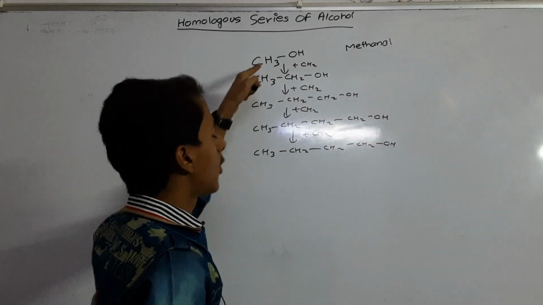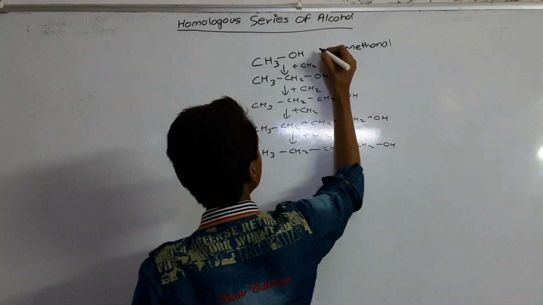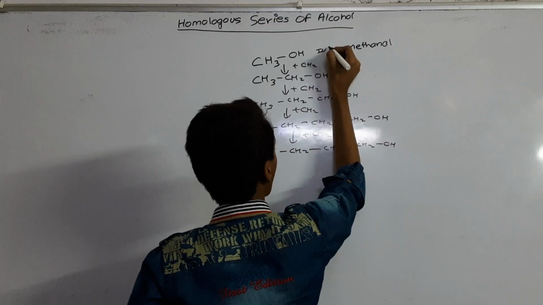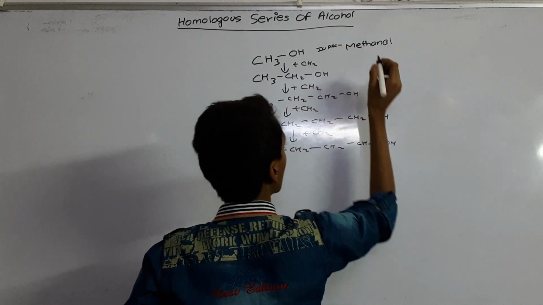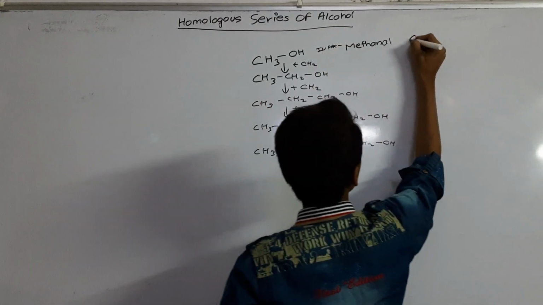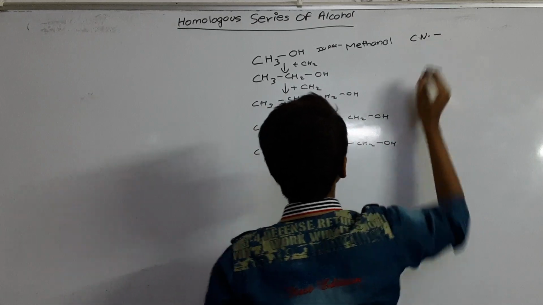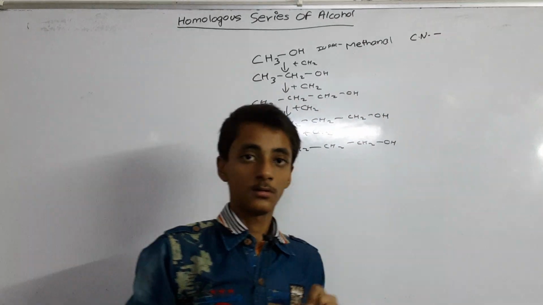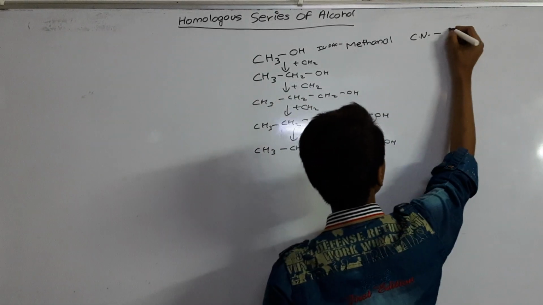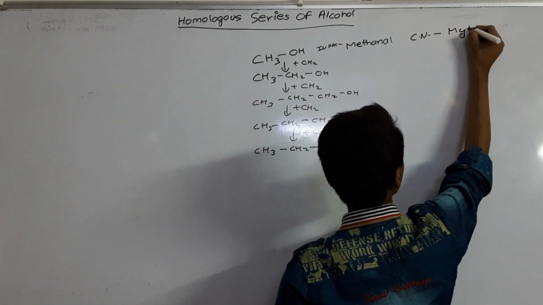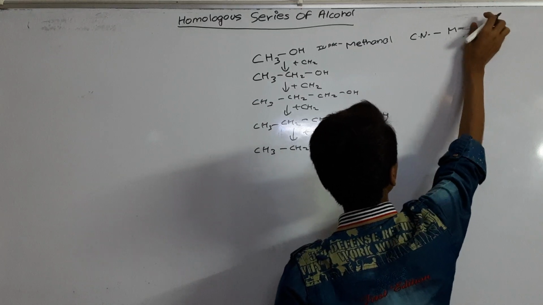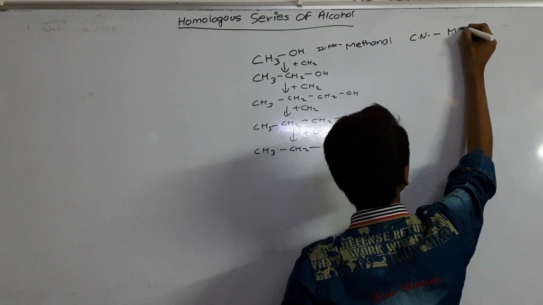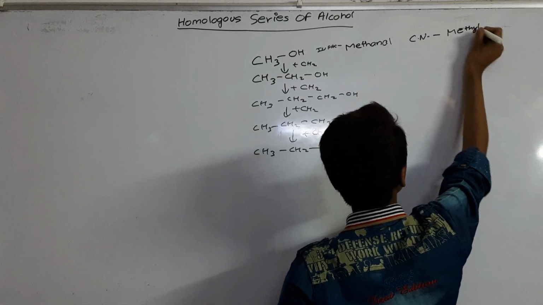That is the IUPAC name. Now its common name is methyl alcohol.